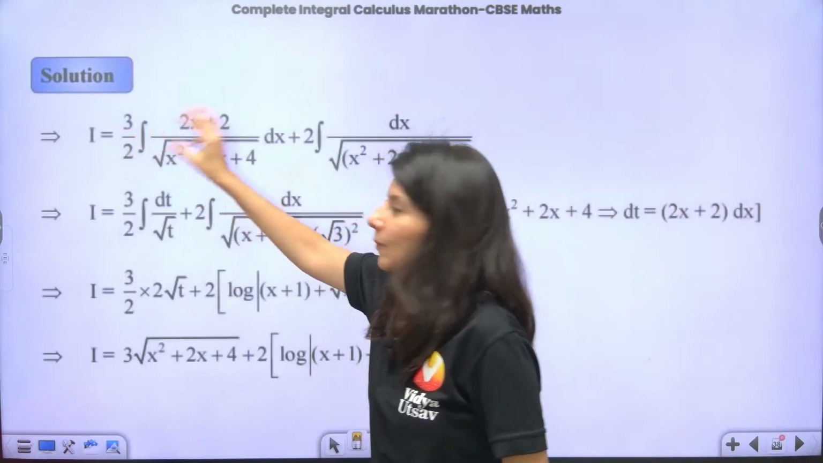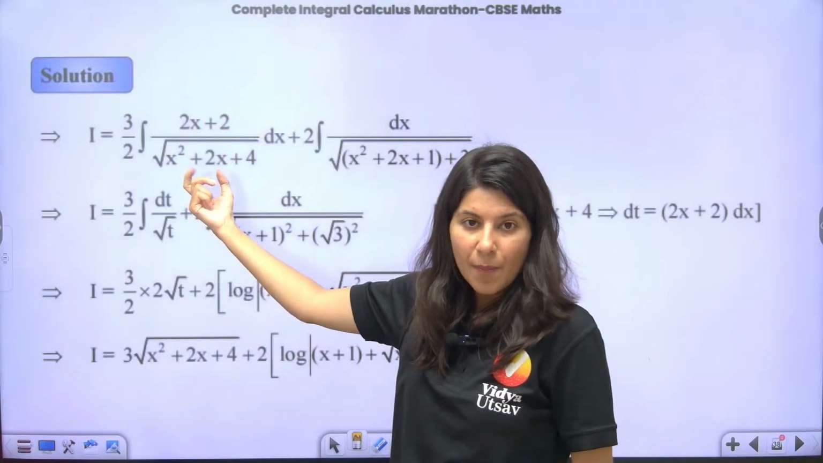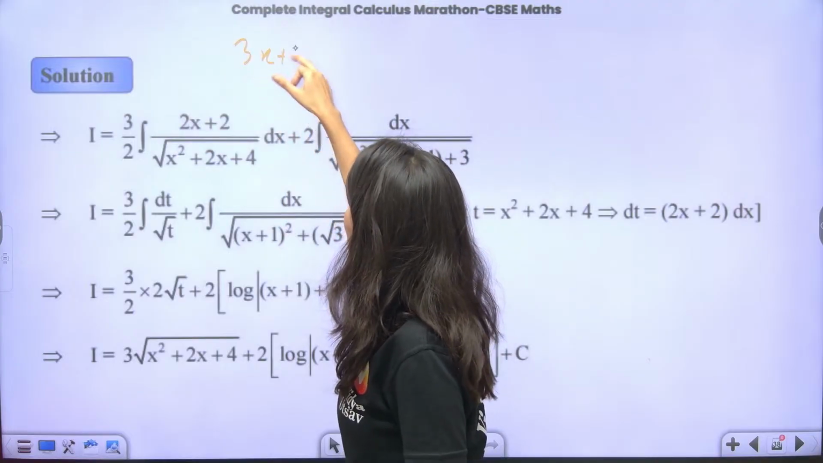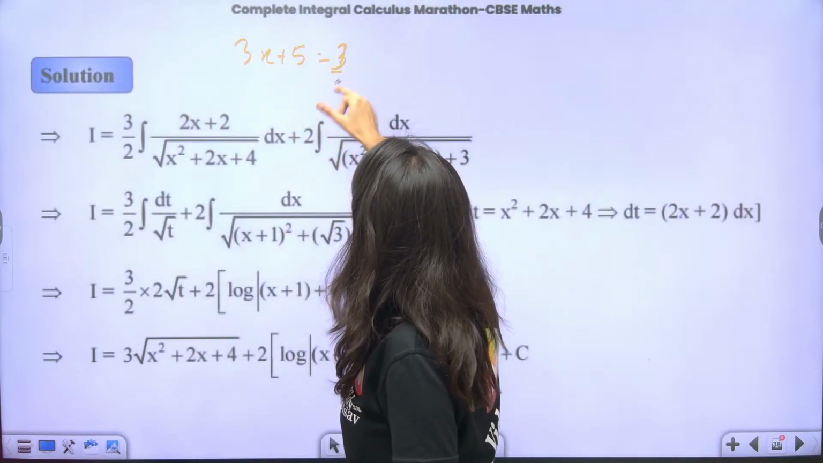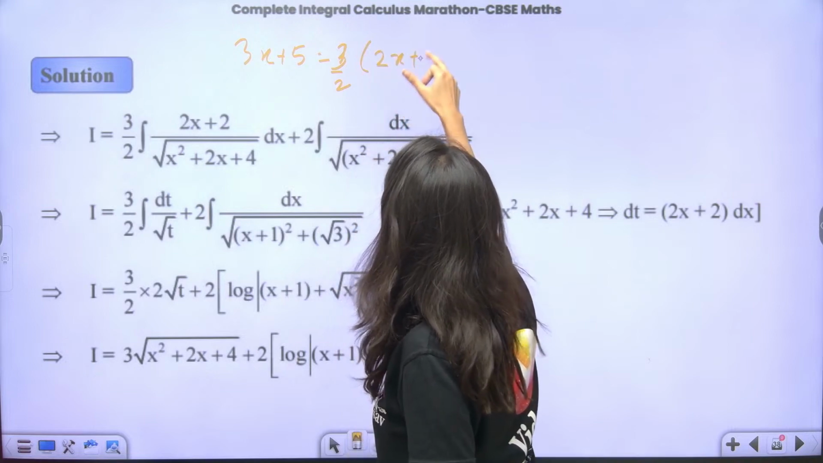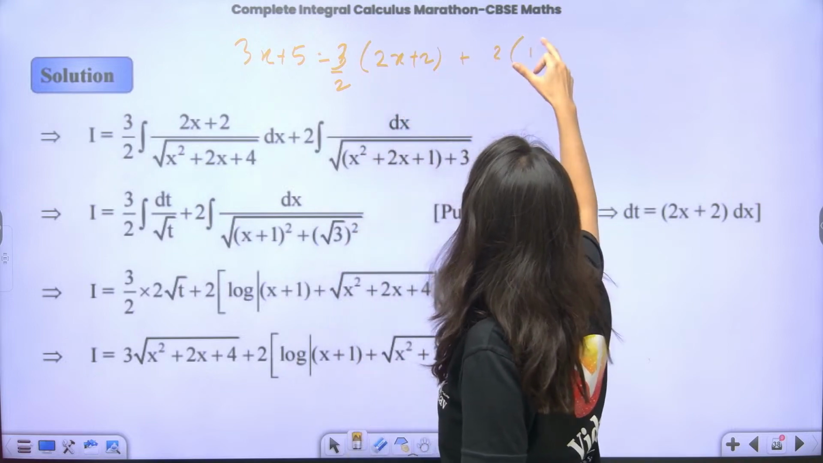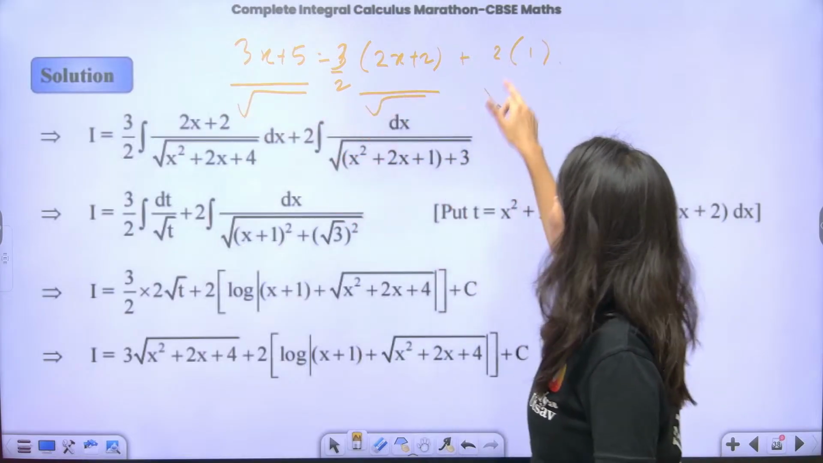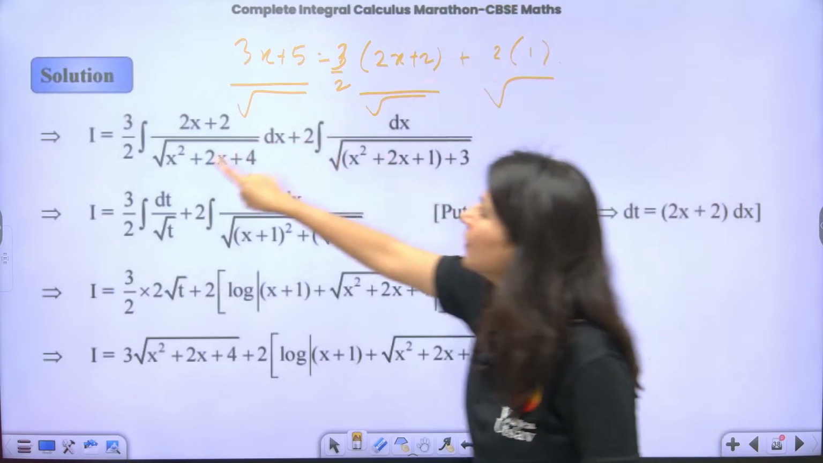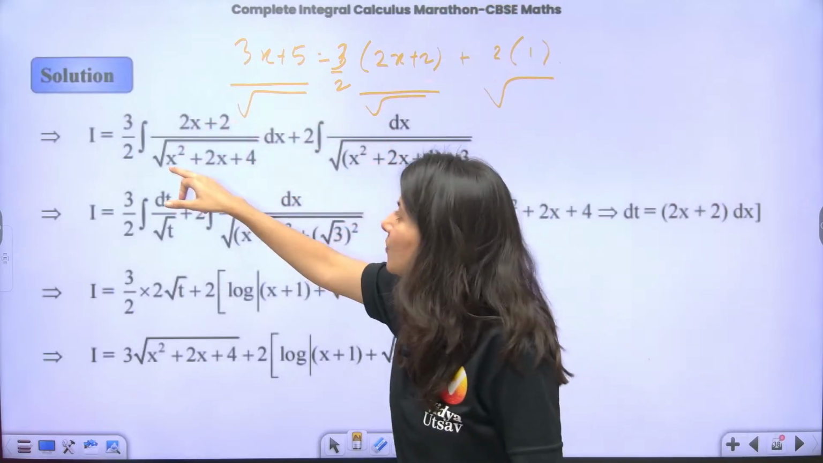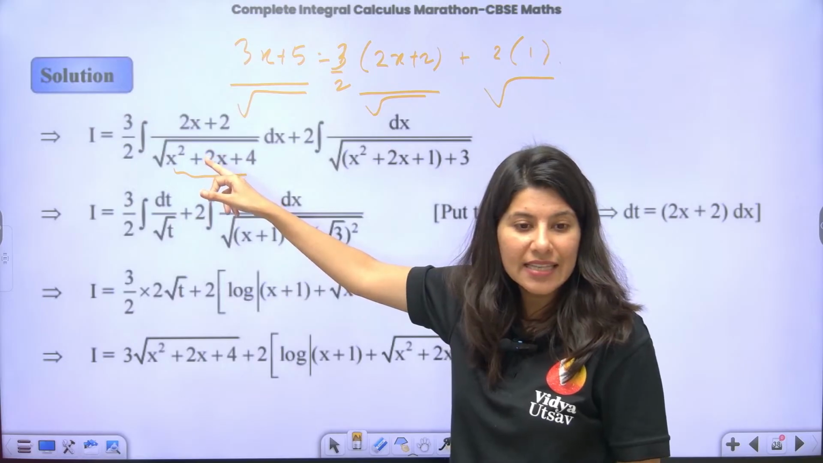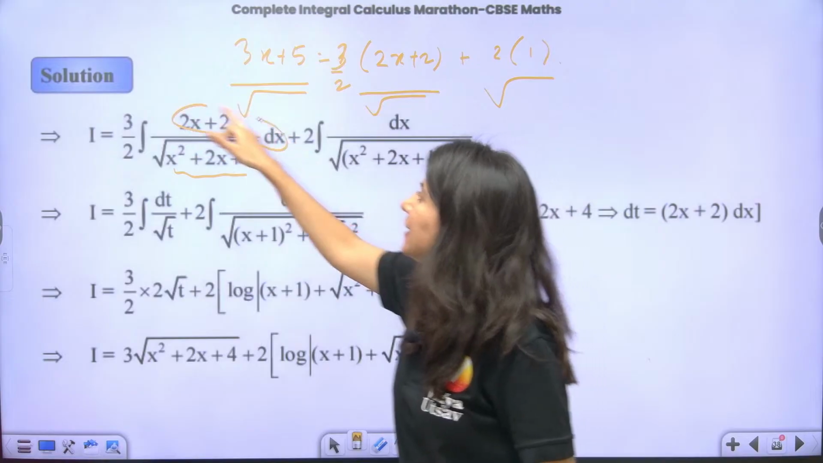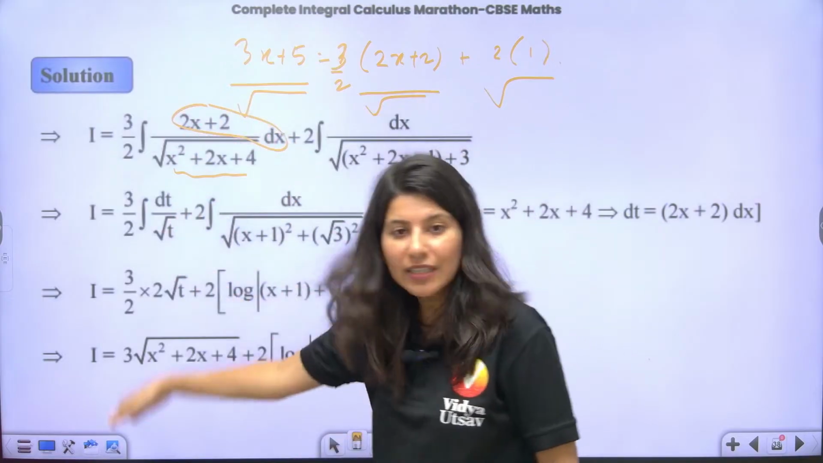So you're writing 3x plus 5 as 3 by 2 times (2x plus 2) plus 2 times 1, upon the square root. So this is integral number 1, integral number 2. Got it? Now from here just substitute this as t. So this will be dt. So dt by root t you can integrate.